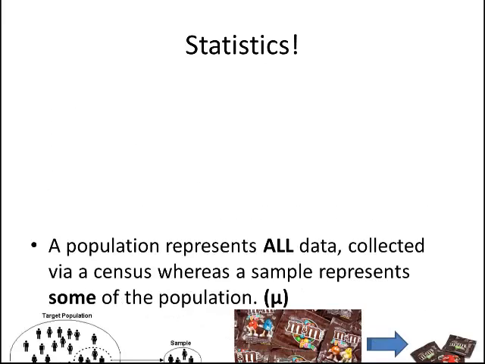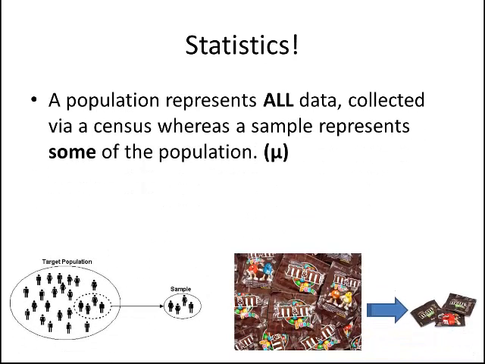Okay, so before we get there, let's talk about population and samples. A population represents all of the data, everything, and it's collected via this thing that we call a census. Whereas a sample just represents some of the population. So if we have all the data from our population, when we talk about the mean, which we'll describe in a second, we can refer to that as mu, because we're talking about a population.